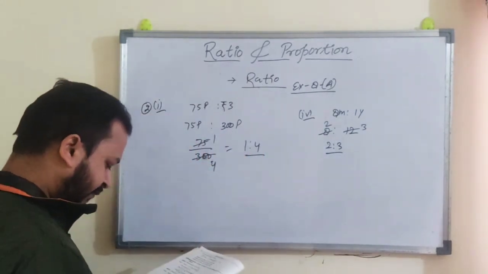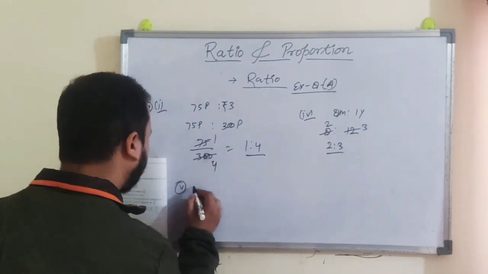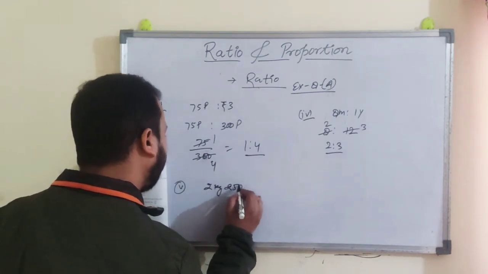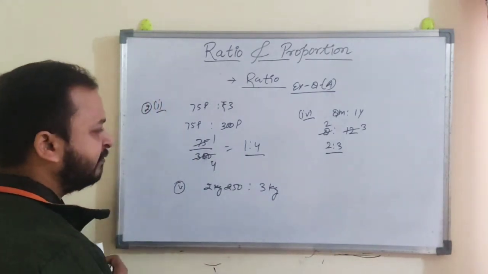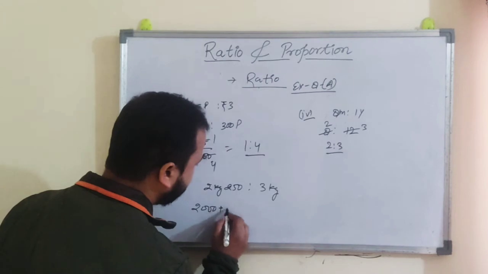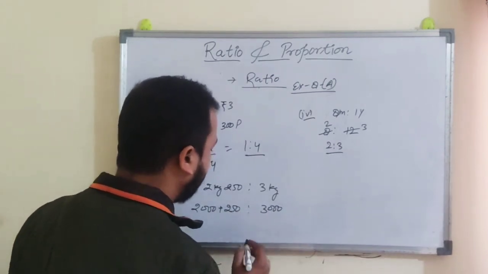Now here 2 kg, 250 grams are given in fifth part. 2 kg, 250 grams is to 3 kg. So just convert all the kgs into grams. So 2 kg means 2000 plus 250 is to 3000 grams, right?